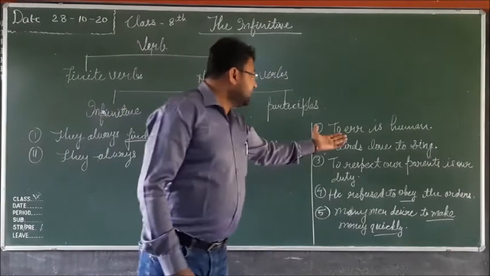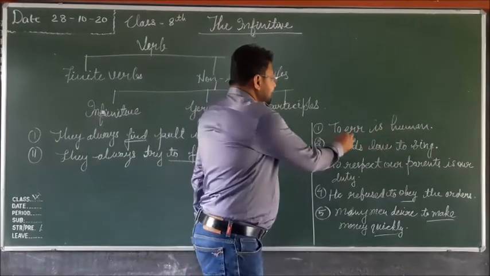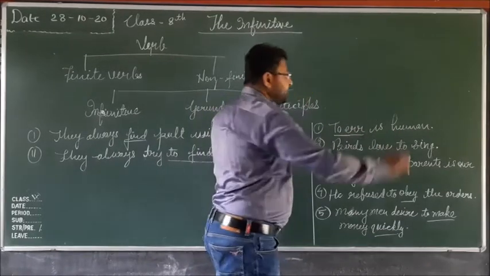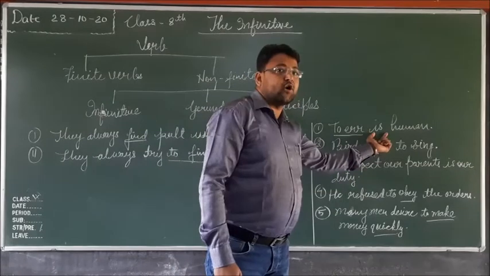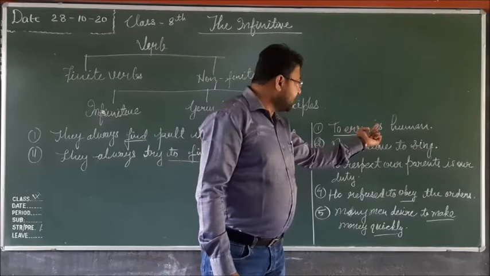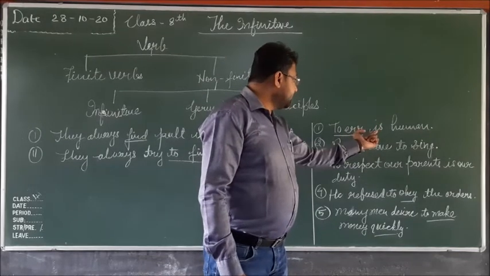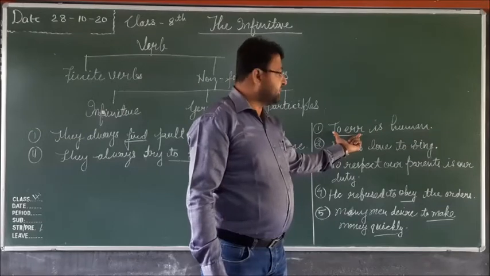Clear? Here you can see, to err is human. To err is an infinitive here, and it is used as the subject of the main verb is, because it came before the verb is, so it is the subject of the verb in the first example.